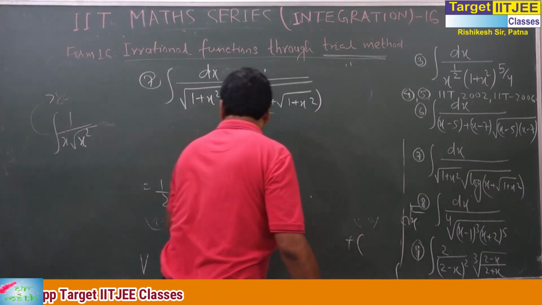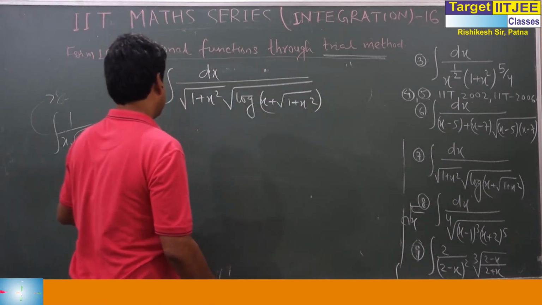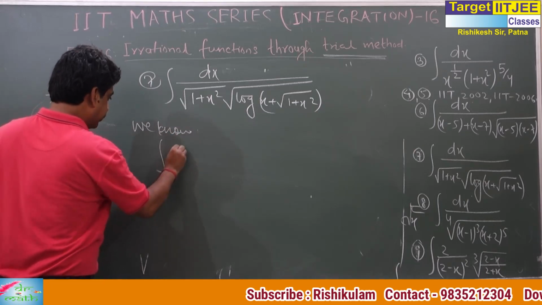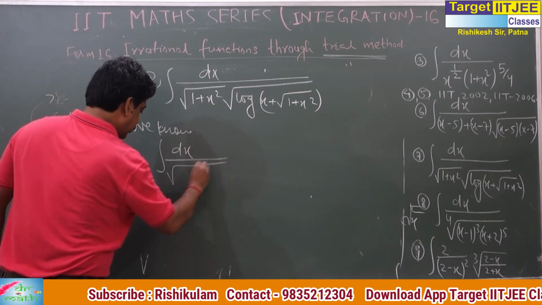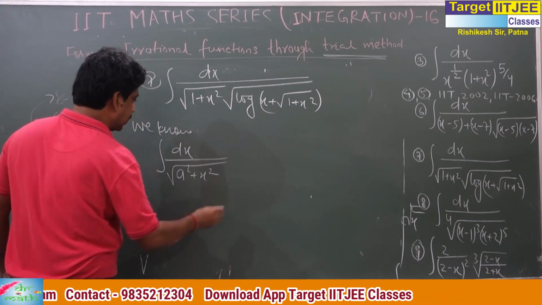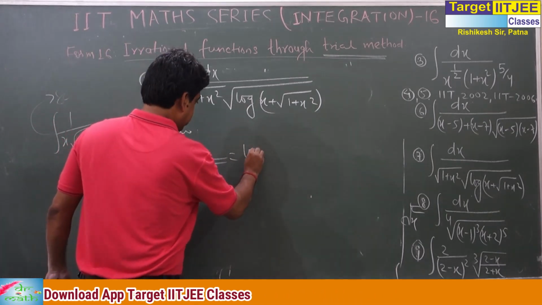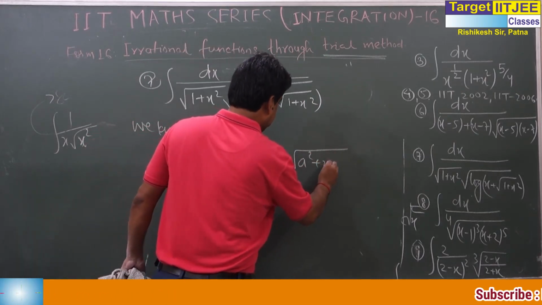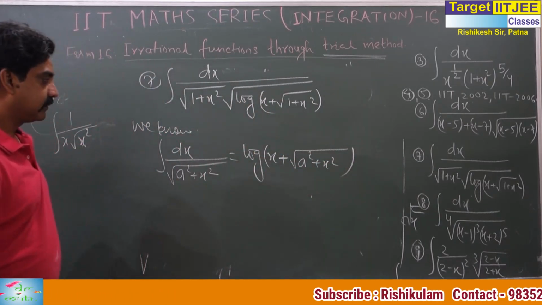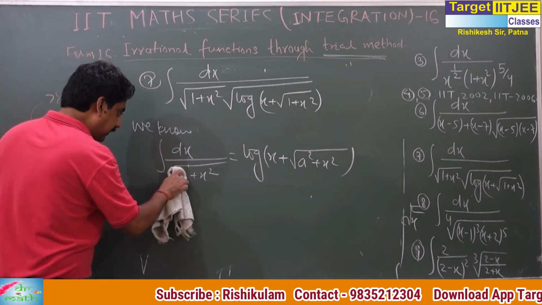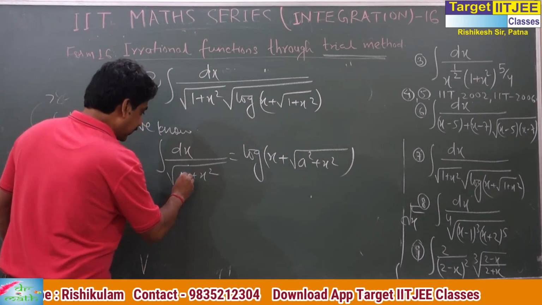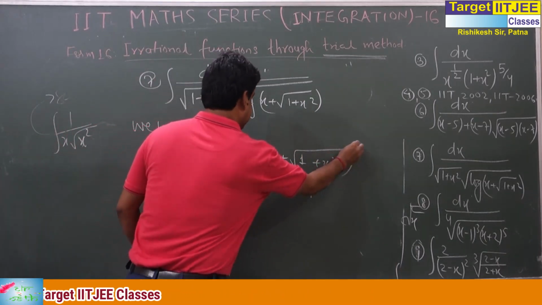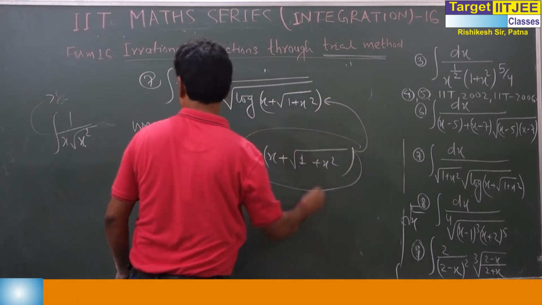See, we know more results on differentiation. The derivative of log (x + √(a² + x²)) is 1 by √(a² + x²). If we change a to 1, then this is 1, and you have to visualize that this and this are the same.